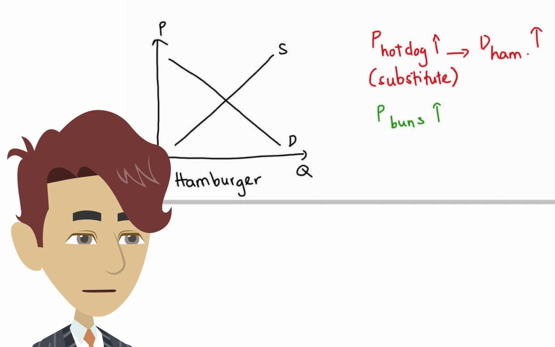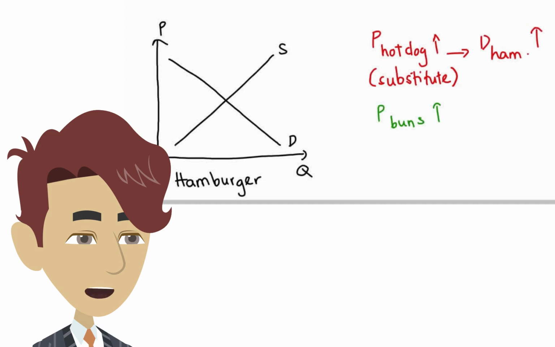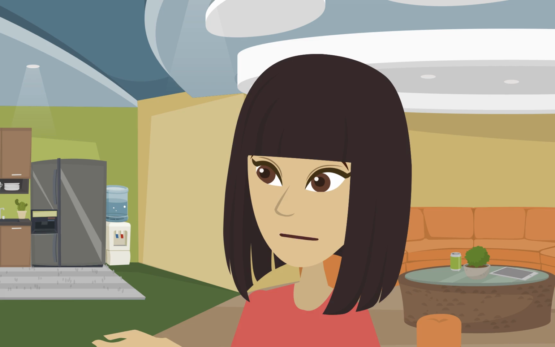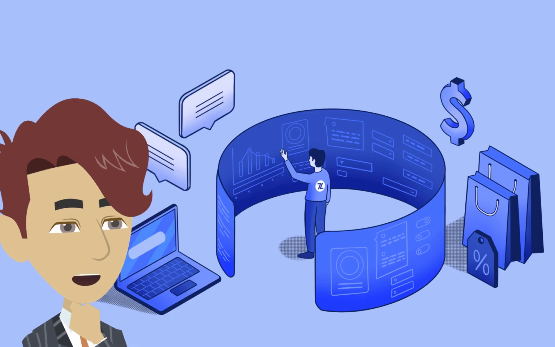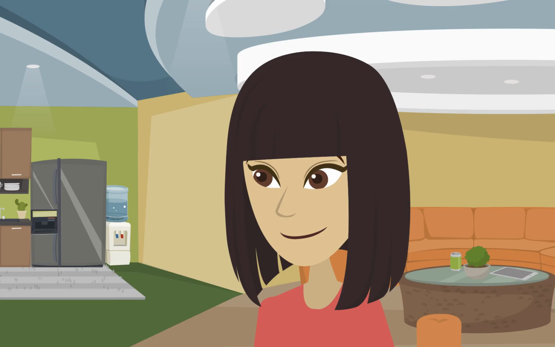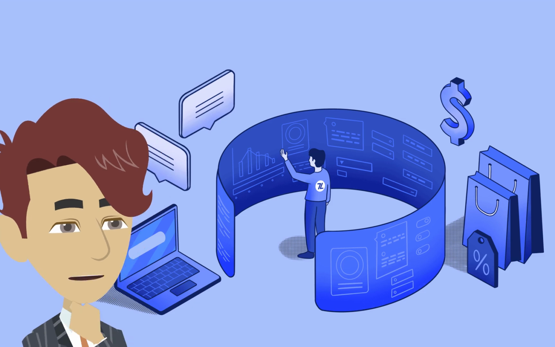Absolutely. Substitutes, like hamburgers and hot dogs, have a positive cross-price elasticity, since an increase in hot dog prices leads to more hamburgers being demanded. And what about complements? Complements, such as computers and software, have a negative cross-price elasticity. If the price of computers goes up, the quantity of software demanded typically goes down.